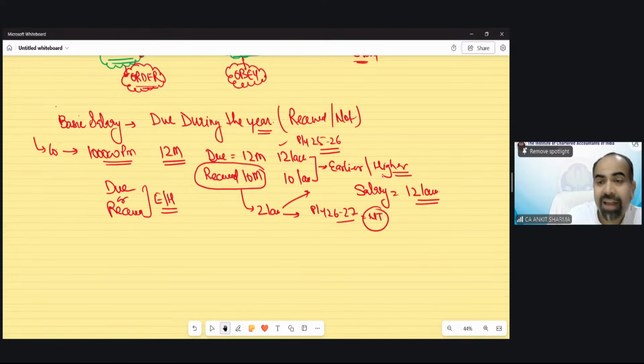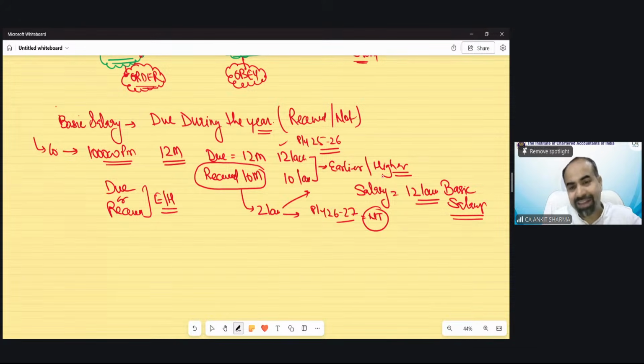And that 12 lakh would be regarded as basic salary. And the 2 lakh rupees which has not been received, when that is received next year or whenever, is not going to be taxed again. Proper mathematics, no income tax concept, just a basic thing. Due or received, whichever is higher.